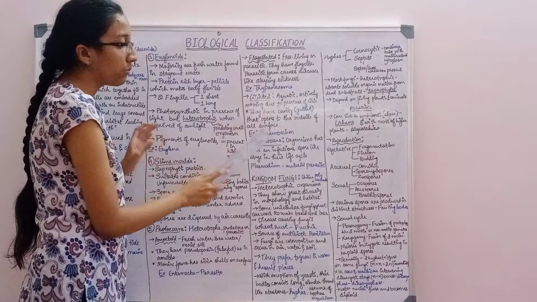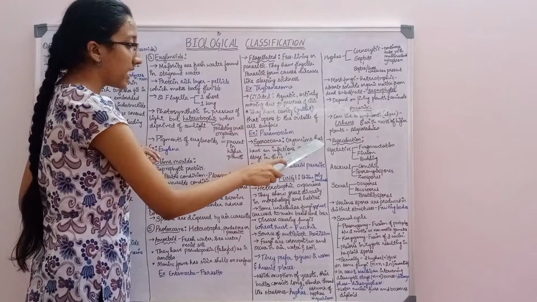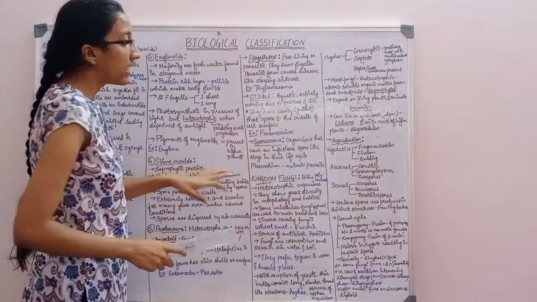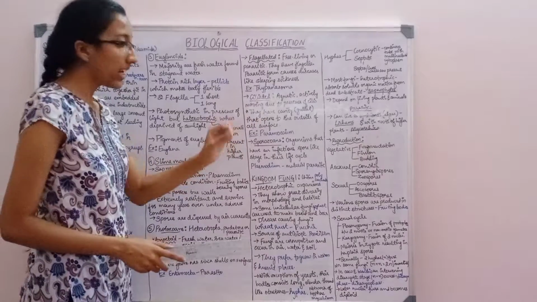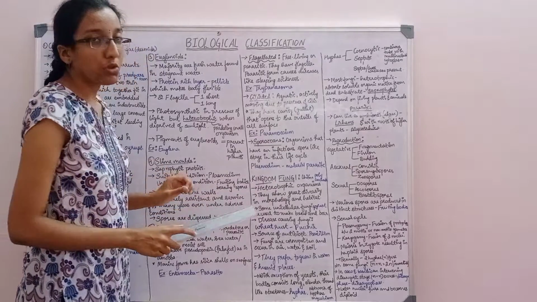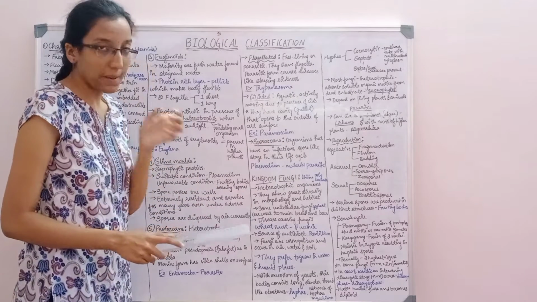Next, coming to the sporozoans: organisms that have an infectious spore-like stage in their life cycle. The example is Plasmodium, a malarial parasite.